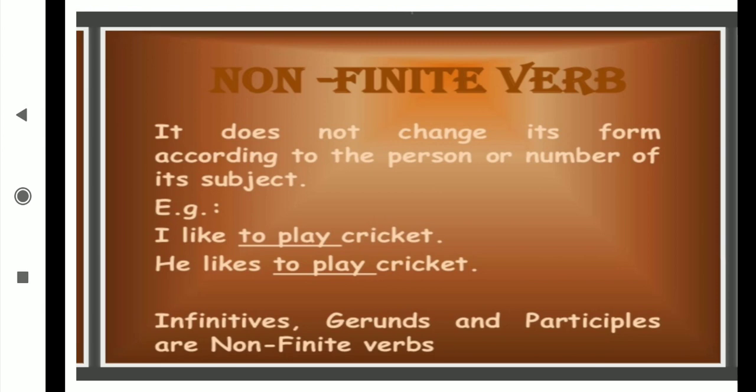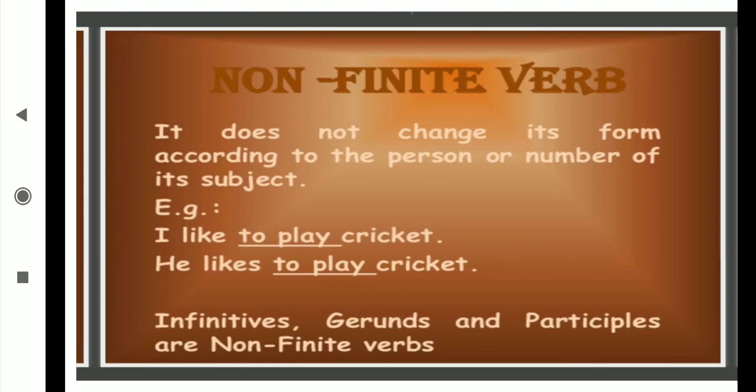Infinitives mean those which come with "to" and the main verb form; they come under the non-finite verbs. Gerund means the ing form of the verb, and participles mean the ing form as well as the V3 form, but not coming with the helping verbs. Before, I said: am, is, are, was, were, shall be, will be. With that, if we are taking the ing verb, then it will go for the finite. But when we are taking the ing word without it, then it will go for the non-finite.